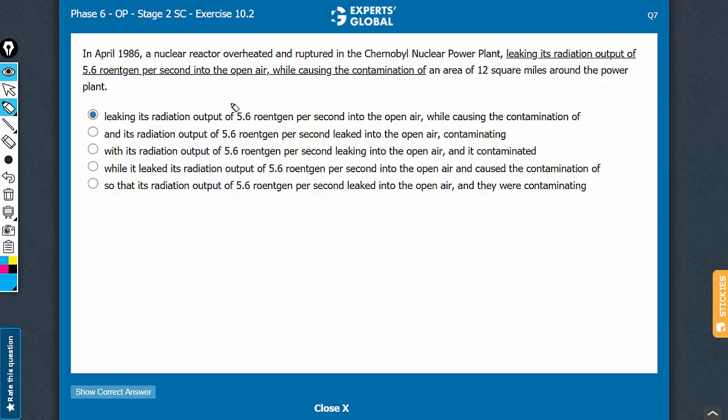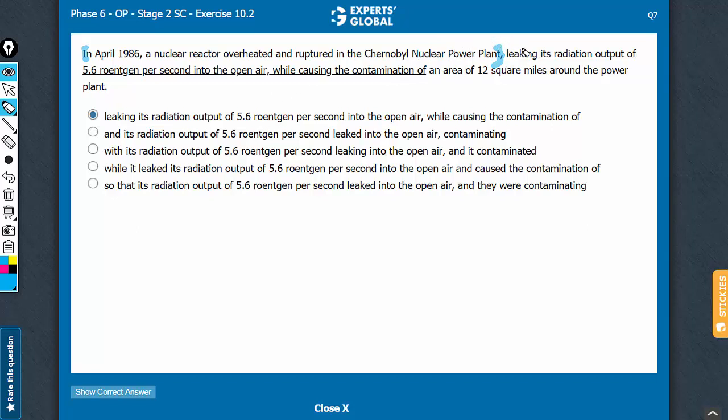Understanding the broad construction is very important here. In April 1986, a nuclear reactor overheated and ruptured in the Chernobyl nuclear power plant. So this is very much an independent information, and there is merit in having leaking, a present participle, after the comma here. See, introduction of a present participle after a comma generally leads to a cause-effect relationship. And yes, there seems to be a cause-effect relationship here.